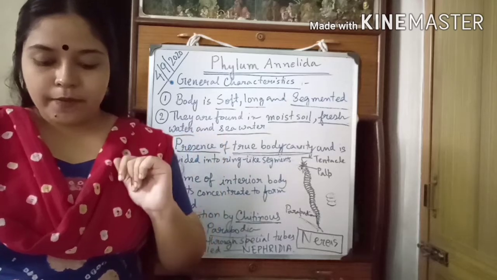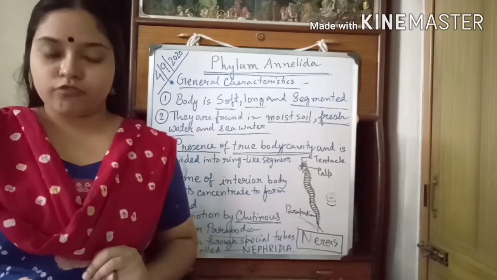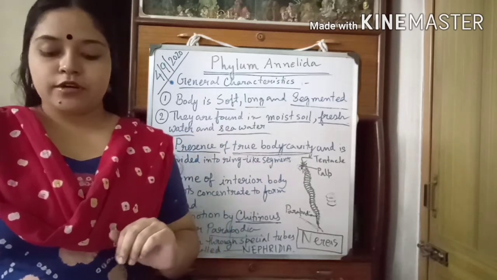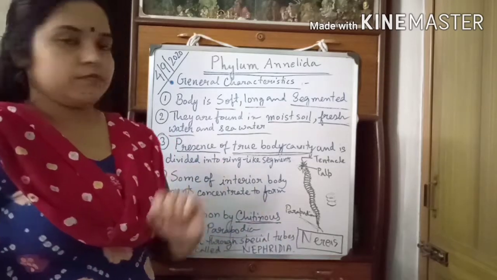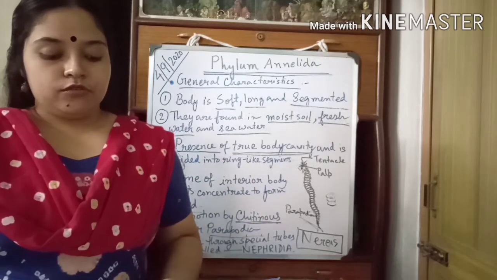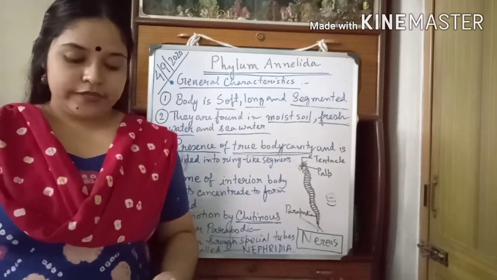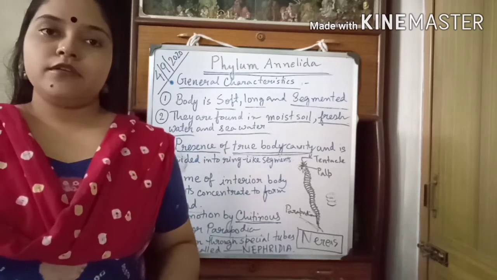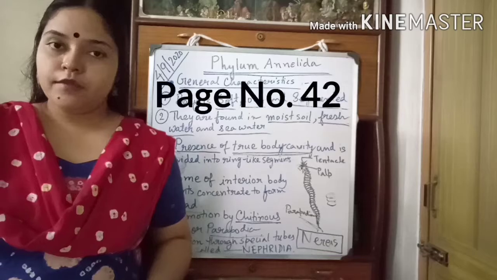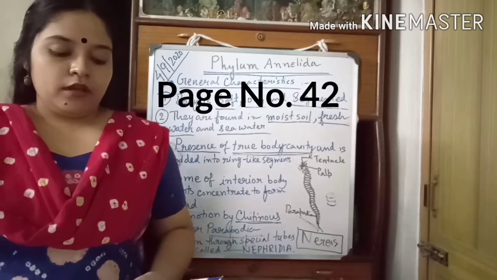So there is a comparison between the three kinds of worms: flatworms, roundworms and segmented worms. This is a very important question, so mark this with your pencil. It is there on page number 42.